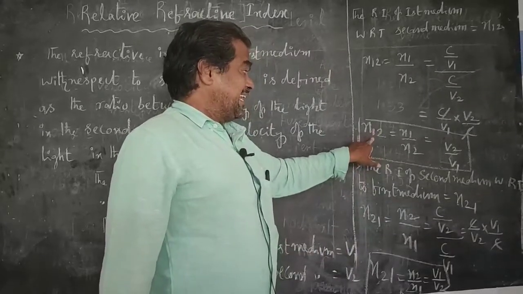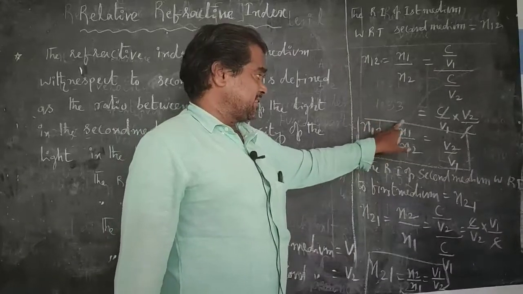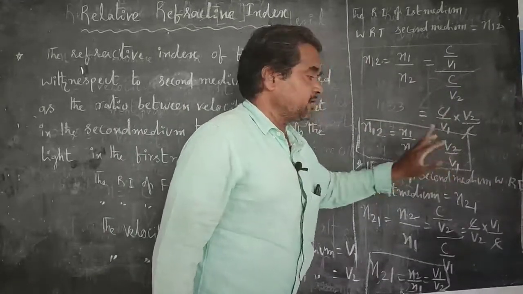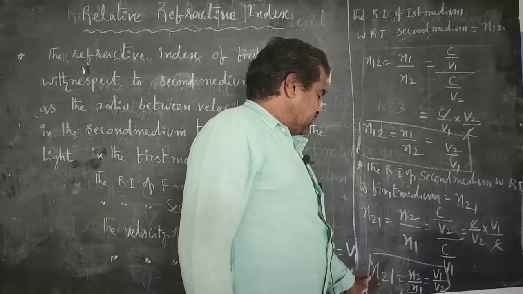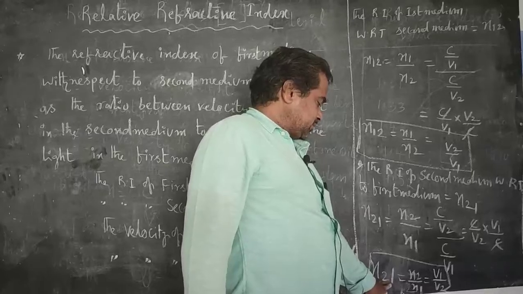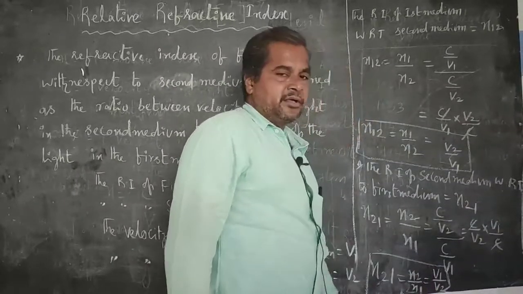N12 means the relative refractive index of the first medium with respect to the second medium. It can be written as n1 by n2, that is equal to v2 by v1. And also n21 is called the relative refractive index of the second medium with respect to the first medium. We can write it as n2 by n1, that is equal to v1 by v2.